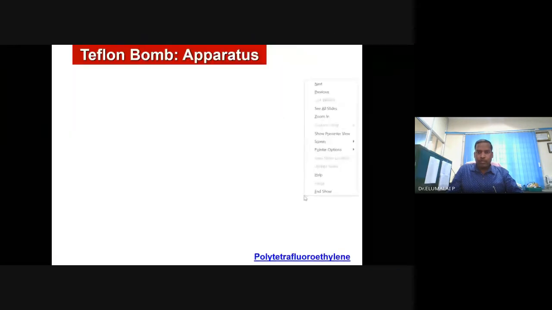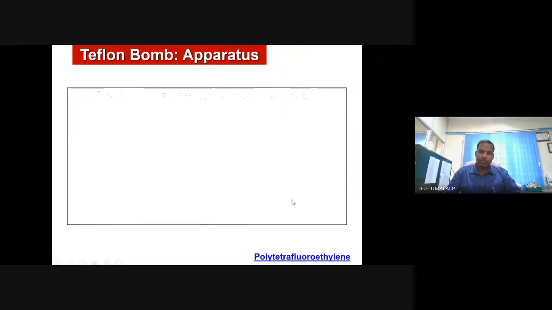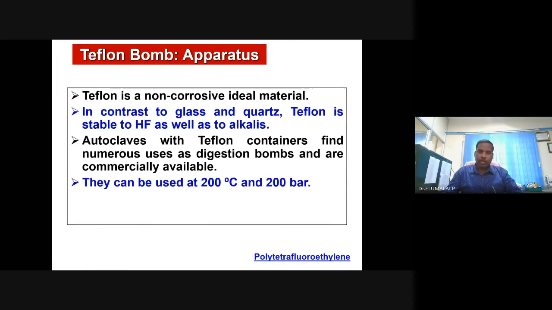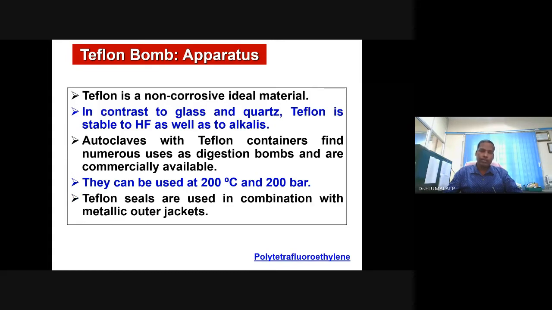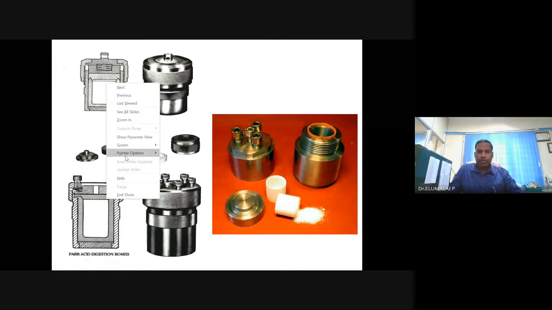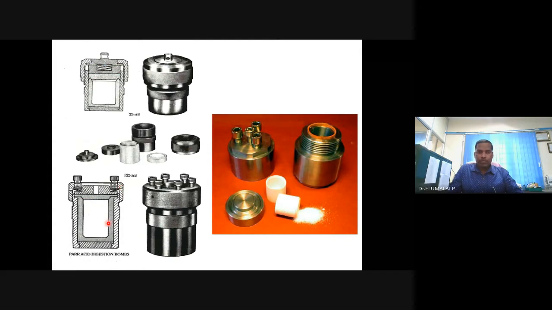And the outer jacket is made up of metal. It can be heated up to 200 degrees, depending on the inner and outer jacket. It can be heated up to 400, 500 degrees also. These are the components. This is the schematic view: inside jacket made up of Teflon, outside jacket, inside container, outside jacket.